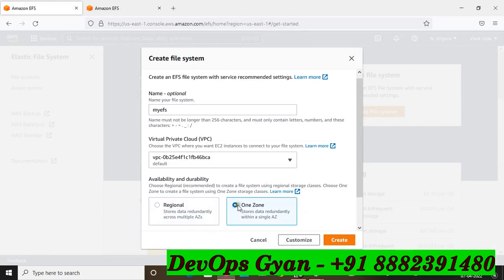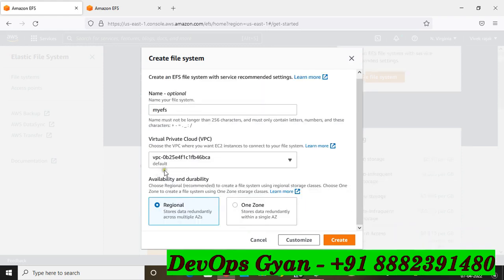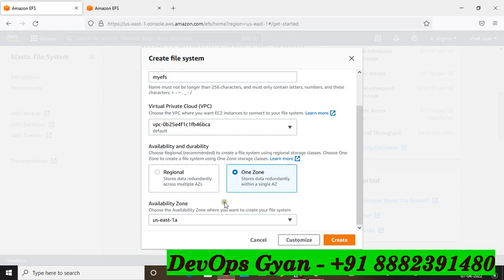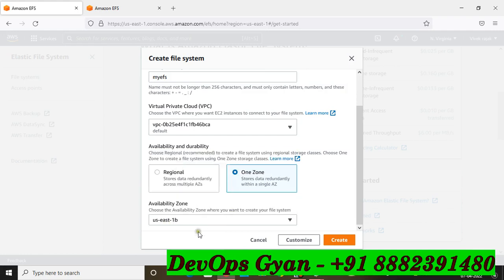If you select this One Zone, you will have to give this particular availability zone, us-east-1a, and if you select all, you can see there are availability zones 1 2 3 4 5 6. Okay, so in this zone where you want to allow, I want to allow suppose us-east-1b. Okay, so I select this One Zone and create.